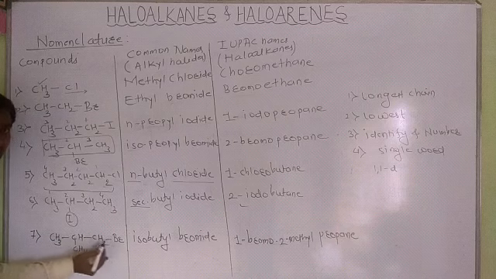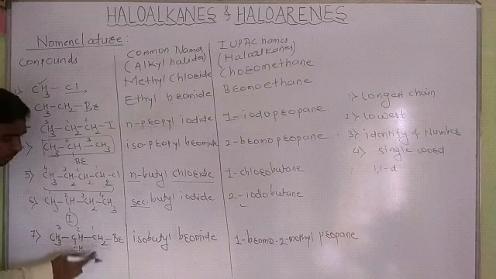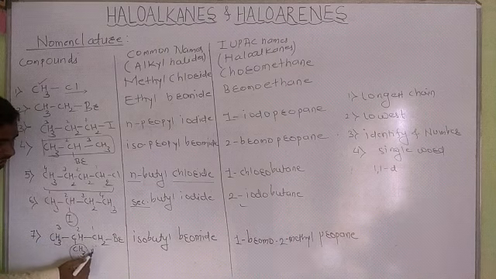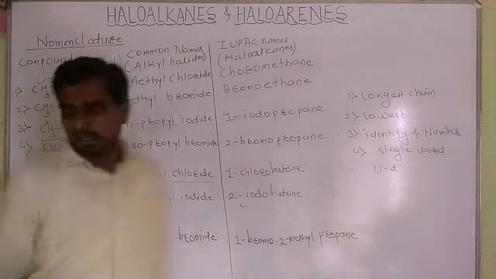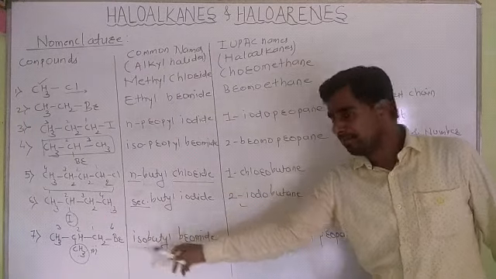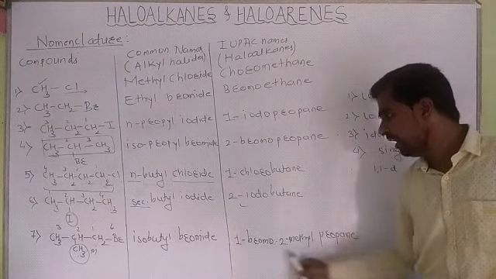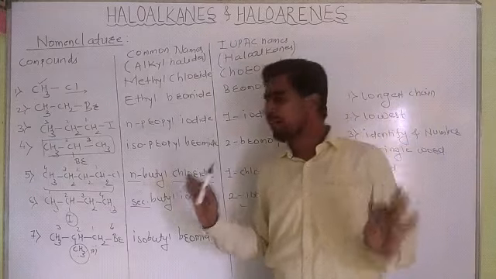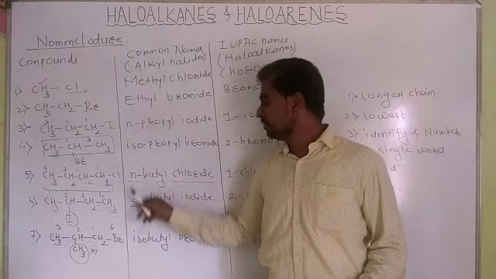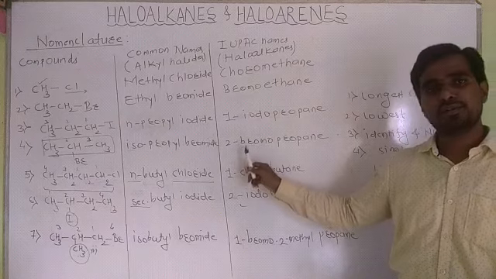This side, because bromine will get the lower number. 1, 2, 3. 1-bromo, because alphabetically B comes before M, hence we write 1-bromo-2-methylpropane. It's the IUPAC name. Only in common names we use n, iso, neo. In IUPAC names we use only numbers 1, 2, 3.